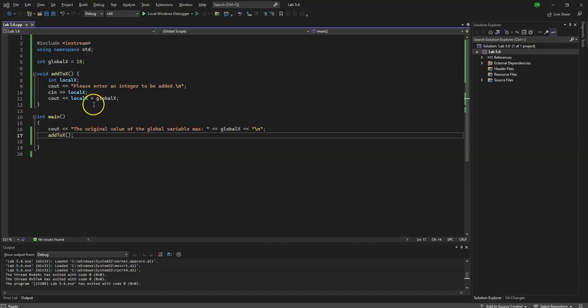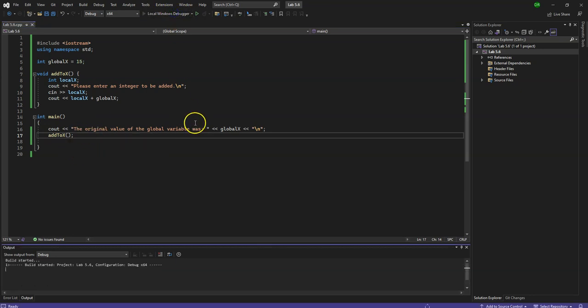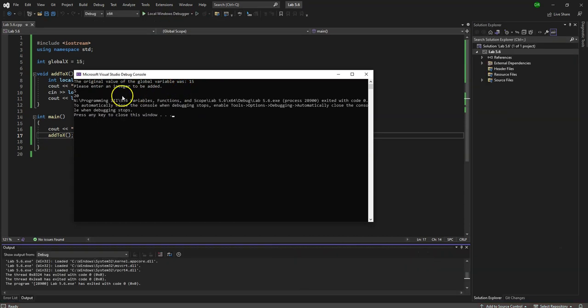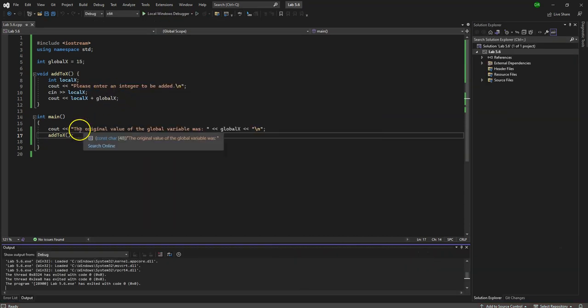You can see I have a global variable. I've called it int global x, and I've set it to 15, and then I have a local variable inside of this function called add to x, identified as local x. If you look here in my main function, I can call this function add to x, and of course I can then use it. Now, if I run this program, we get the original value of the global variable is 15, enter integer to be added. I'm going to type 5, and we get 20. That means it took that value and added it in.